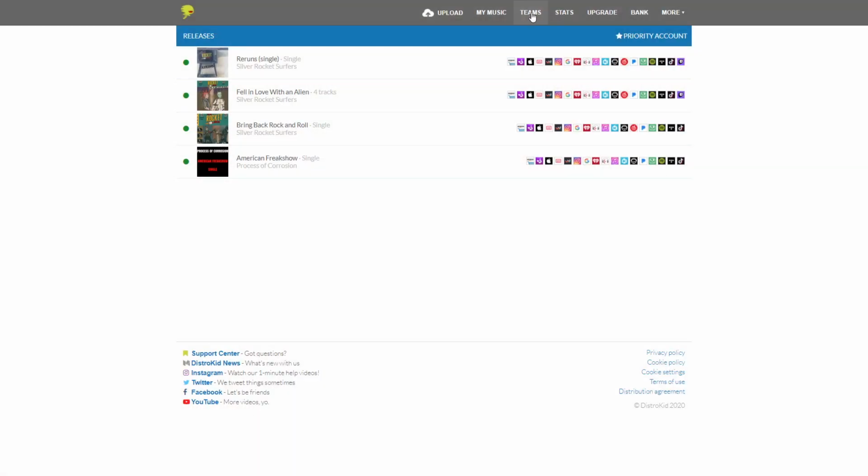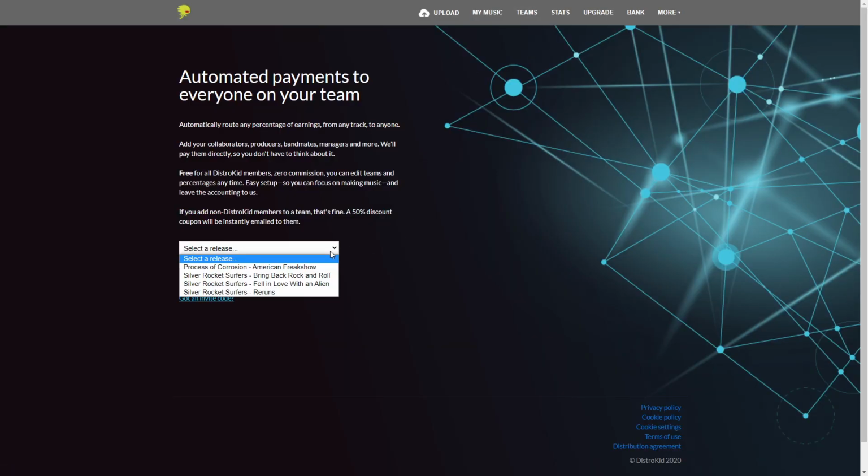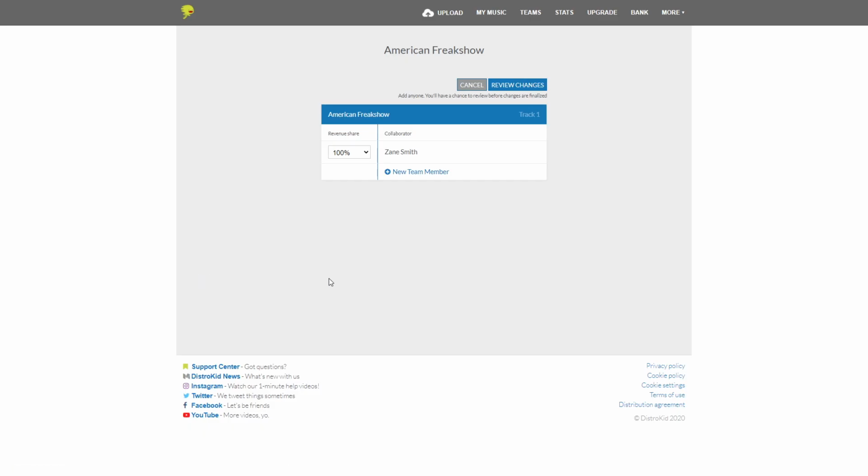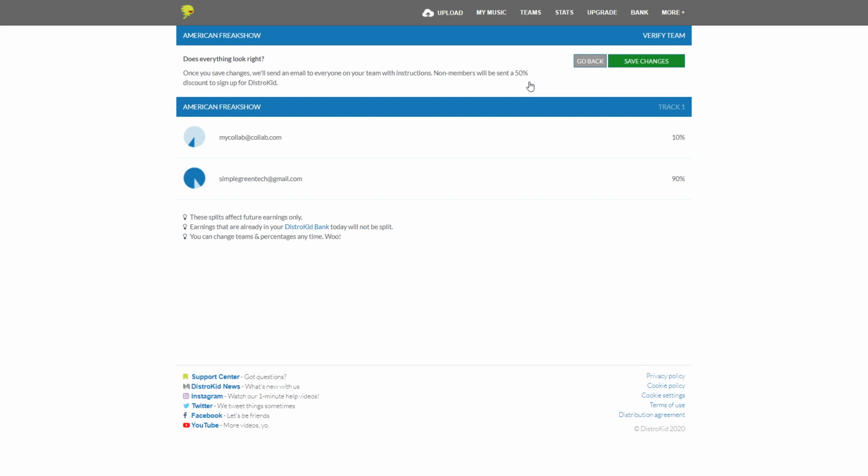So let's look at how quick and easy this is to set up. You just enter in the percentage that they get, put in their email address, and then you can review to make sure everything's correct. And if it is, then you just submit it. And you'll notice that it says any current money that you already made on this track won't be split. So that's something to keep in mind there.